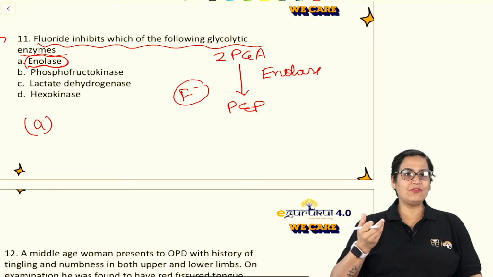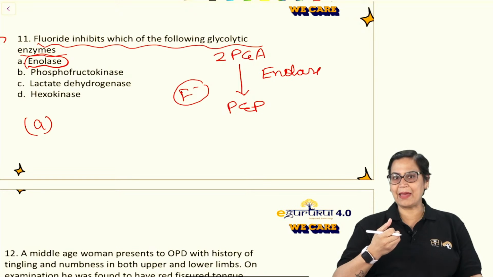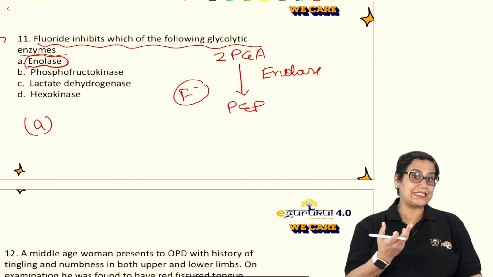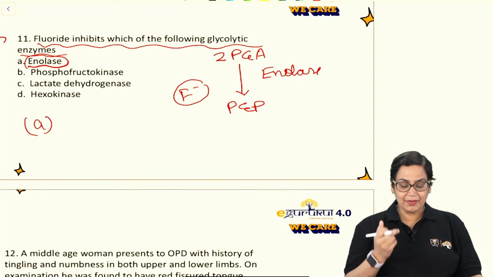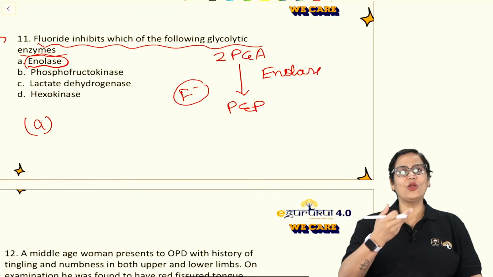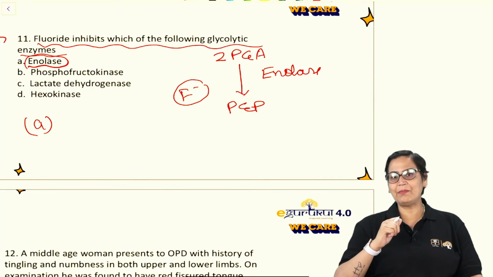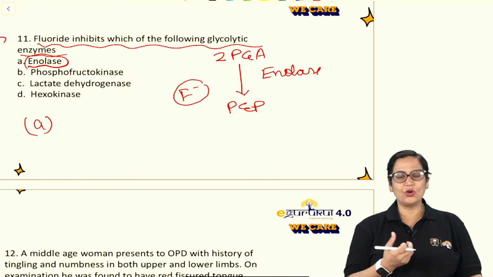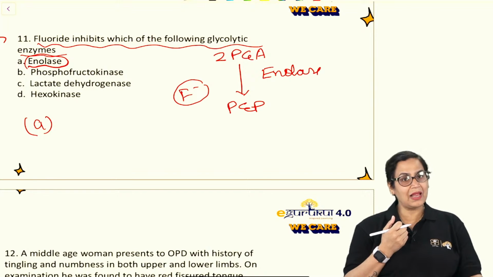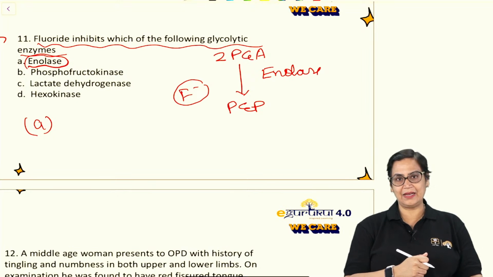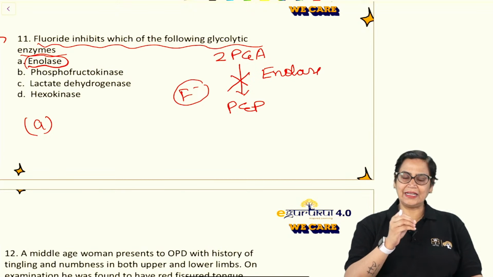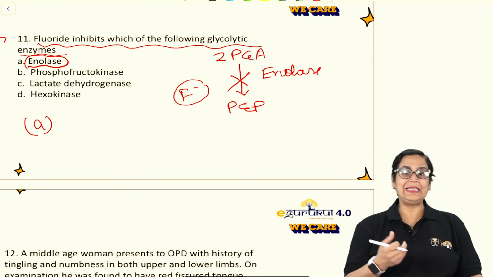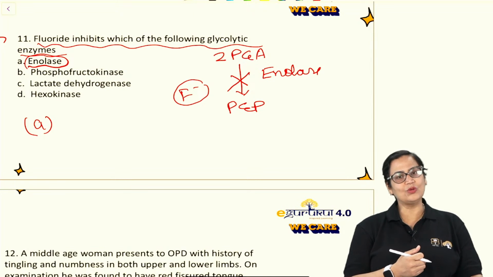if we talk about the life of RBCs, it is 120 days. And suppose a technician comes and collects the blood sample, whenever he has to estimate glucose in the blood, immediately this sodium fluoride needs to be added along with an anticoagulant. Otherwise glycolysis will keep on going, so it will give a wrong estimation of the amount of glucose present in the blood. So immediately this fluoride will be added, and it will block this reaction so that the technician can take the sample to the lab and he can easily estimate the amount of glucose in the serum.